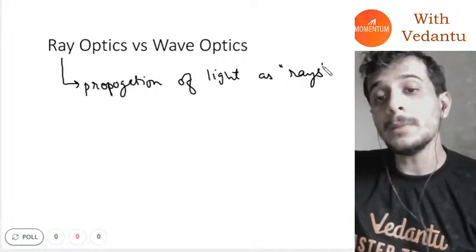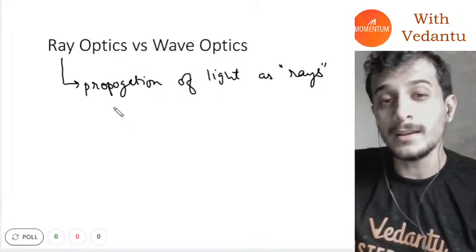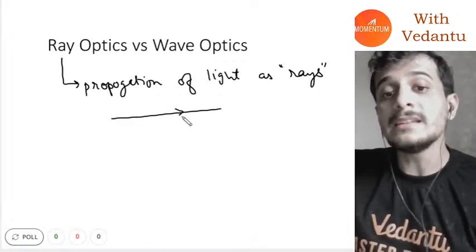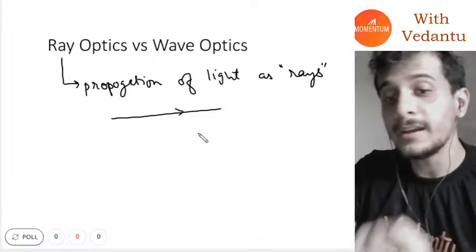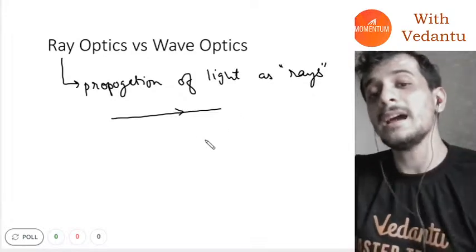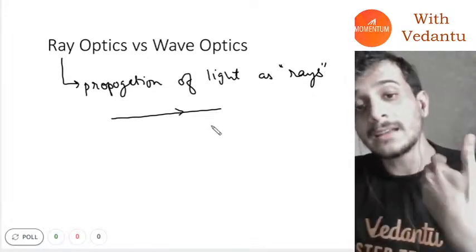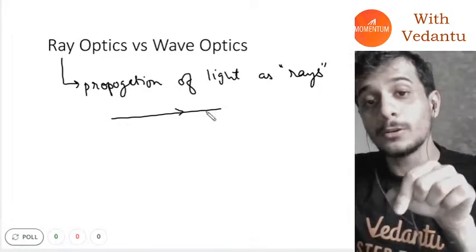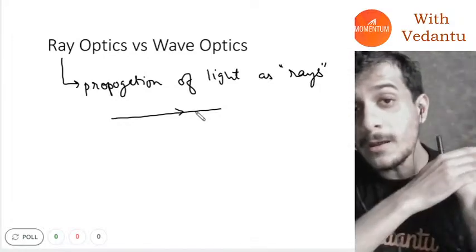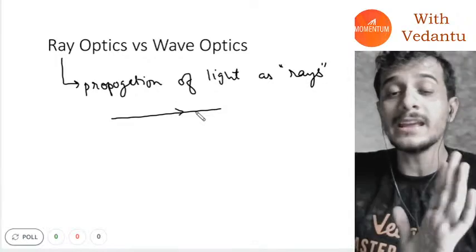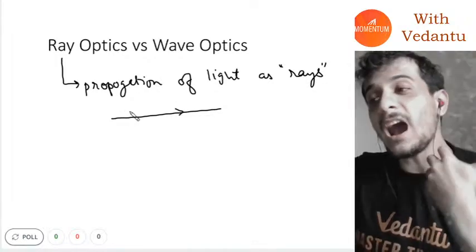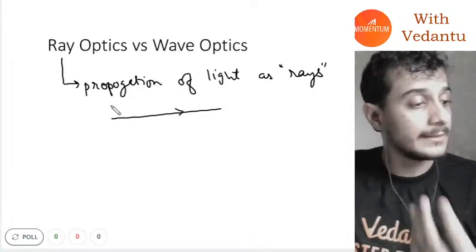What I mean by this is basically, for most cases, we will consider the light going in a straight direction. Now this light can be reflected, it can be refracted, so it can be bent when it gets reflected or refracted, but afterwards in a medium we will consider it traveling in a straight line. This is basically an ideal way to think about light.